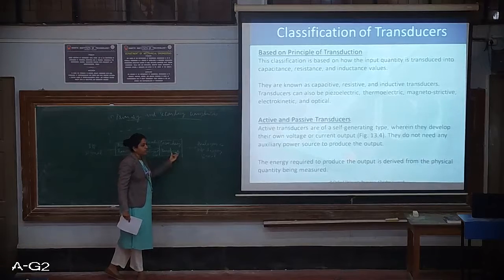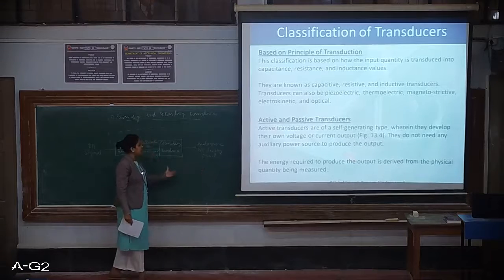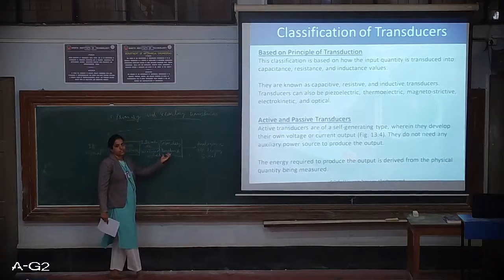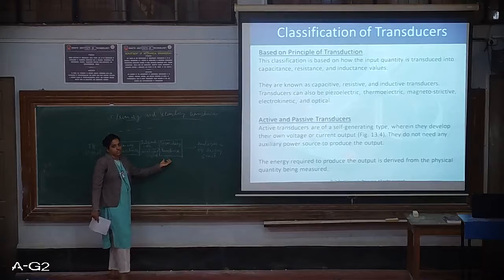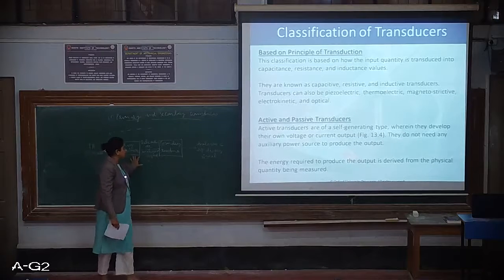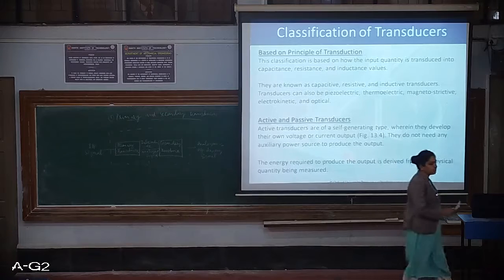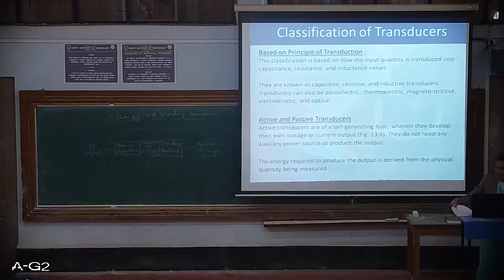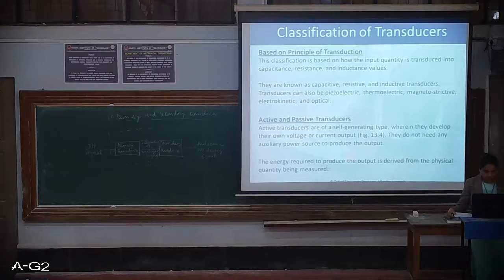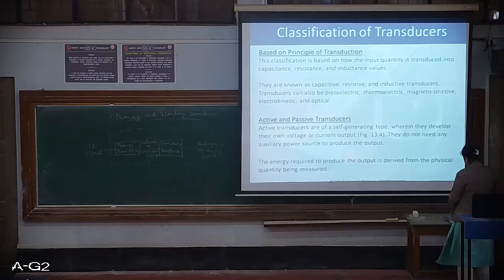The output from the secondary transducer will be an analogous signal to the next stage. That's why they are called secondary. Here they don't sense anything, and the primary transducer doesn't convert anything. I think this is clear. It's one of the types of classification. Next, based on the principle of transduction.